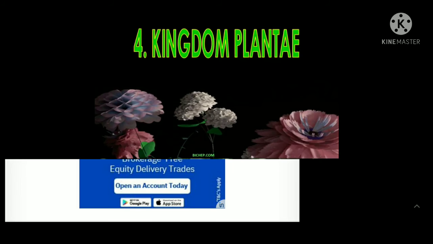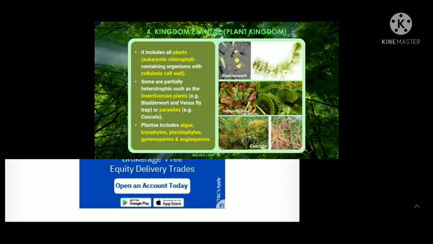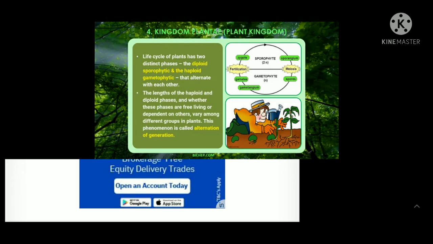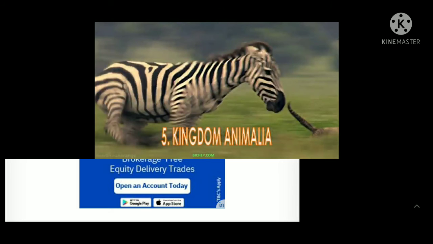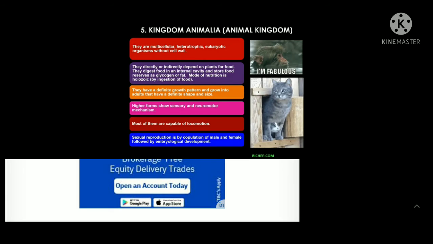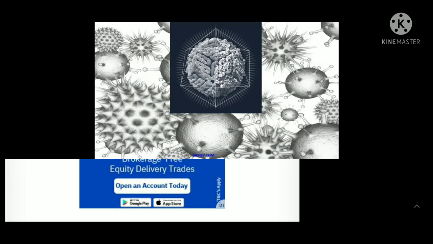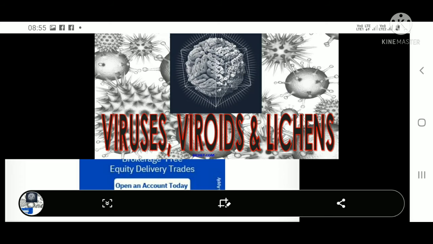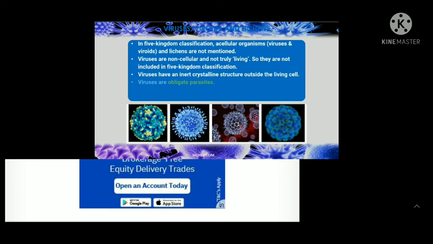Then the kingdom Plantae comes, and it basically includes eukaryotic, chlorophyll-containing organisms. Their life cycle contains a diploid sporophytic and a haploid phase. And the kingdom Animalia is basically the animal kingdom: multicellular, heterotrophic eukaryotes. Viruses, viroids and lichens are placed here.